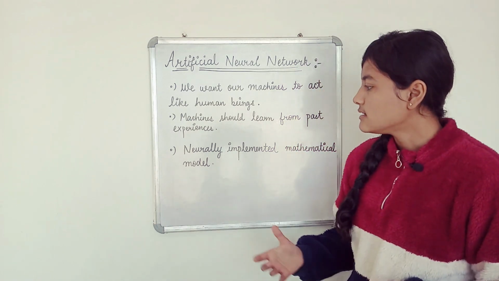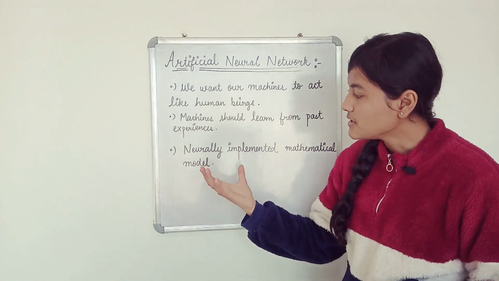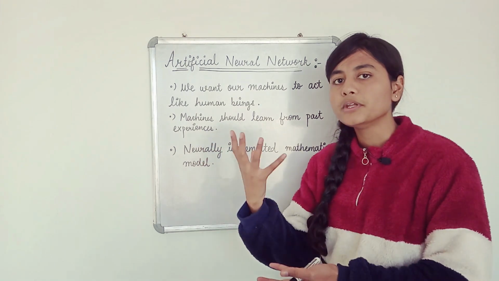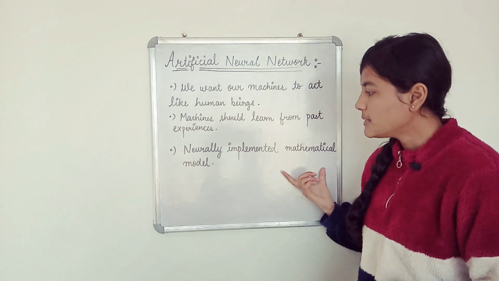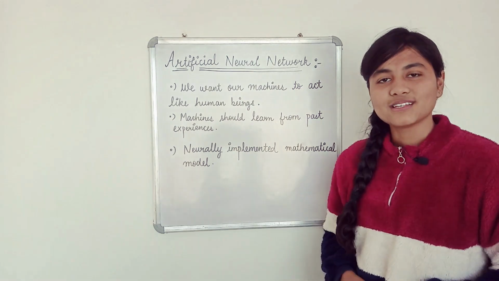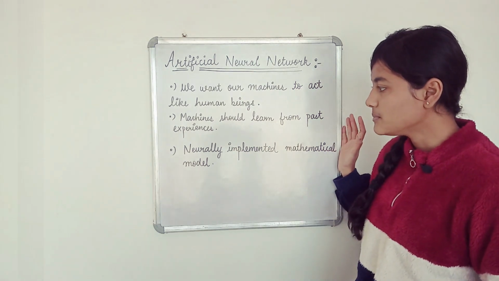So these are nothing but we are just implementing our human brain, the neuron structure, into the mathematical model. Okay, so I hope this is clear to you people.